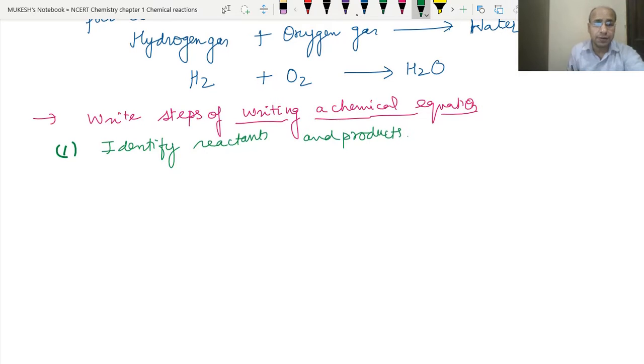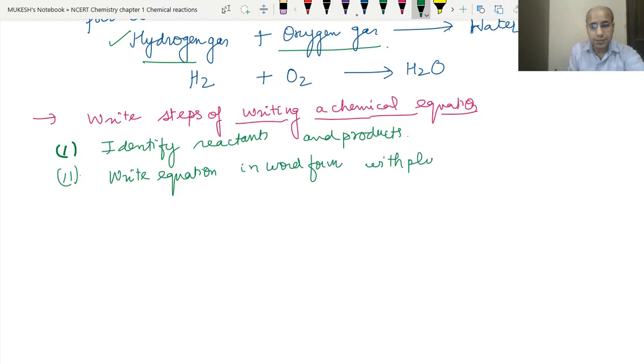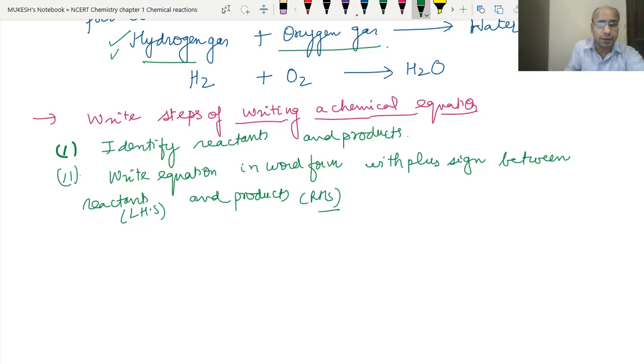After we have identified both the reactants and products, like in this example we identified the reactants as hydrogen gas and oxygen gas, the second thing is to write the equation in word form with a plus sign between reactants and between products. We write the reactants on the left hand side and the products on the right hand side in word form, like hydrogen gas plus oxygen gas and water.